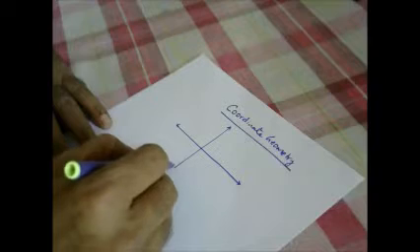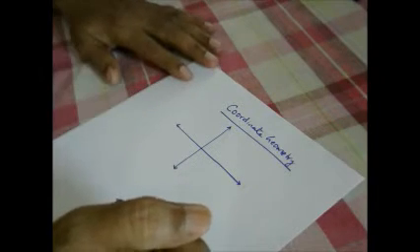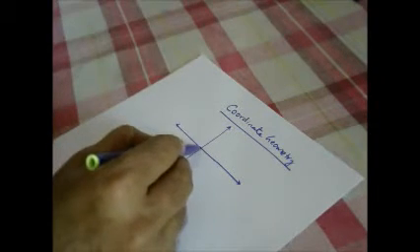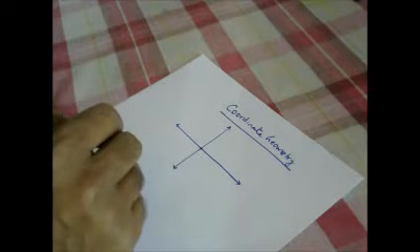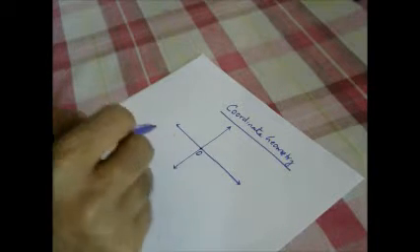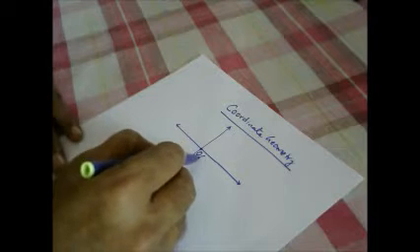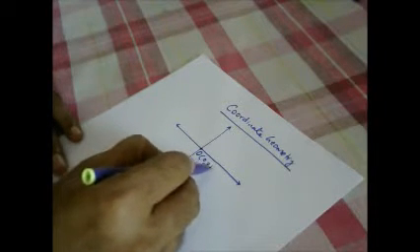So two perpendicular lines intersecting at a common point which is denoted by O and whose value is 0 and 0.